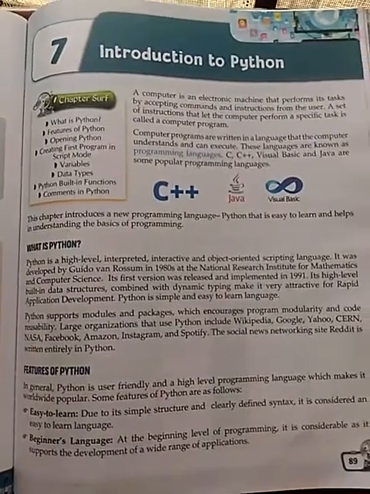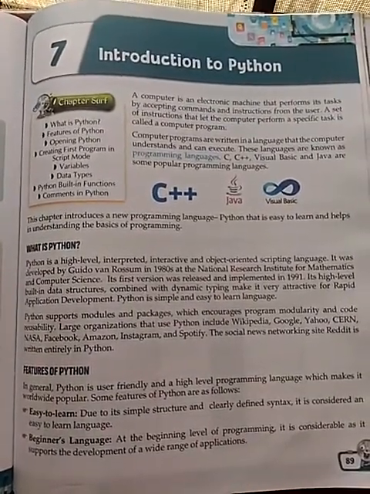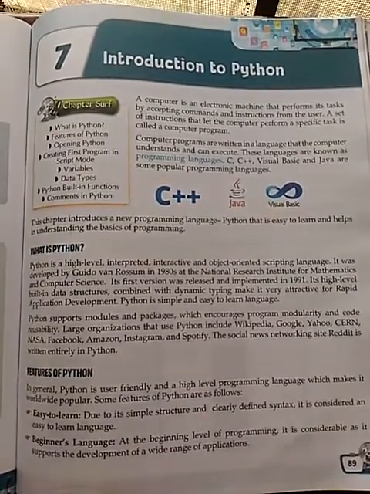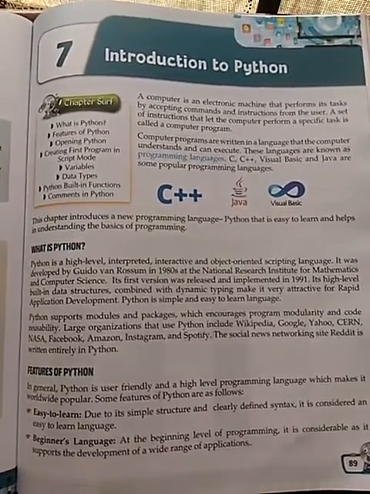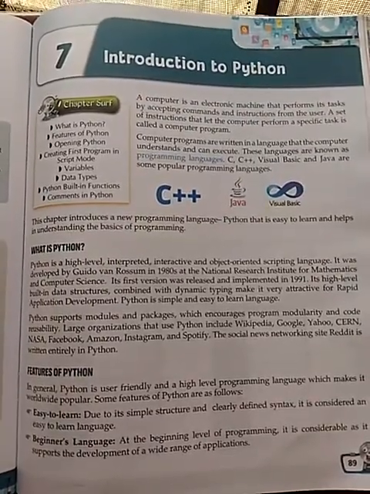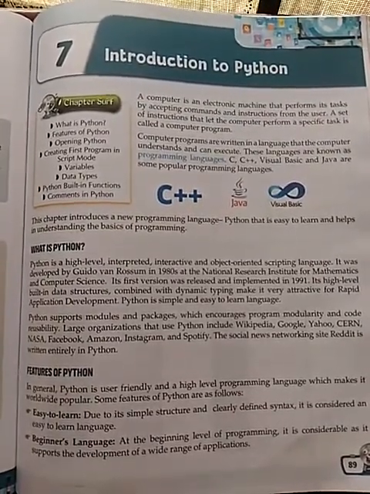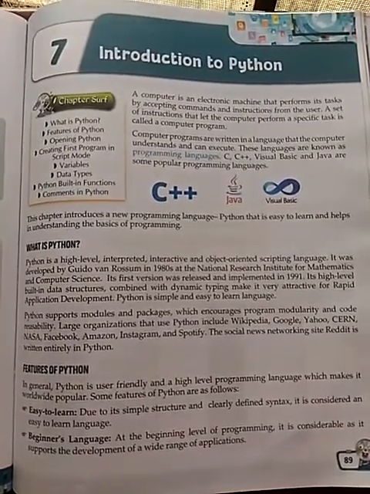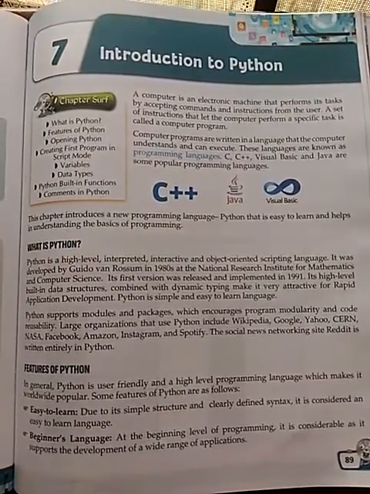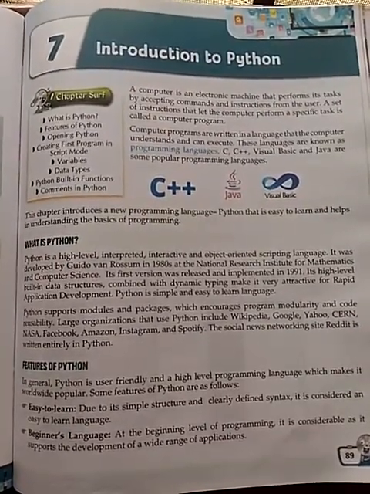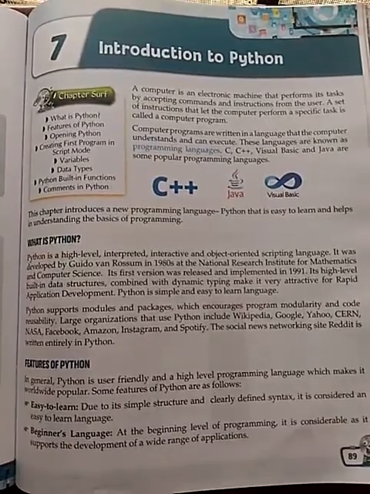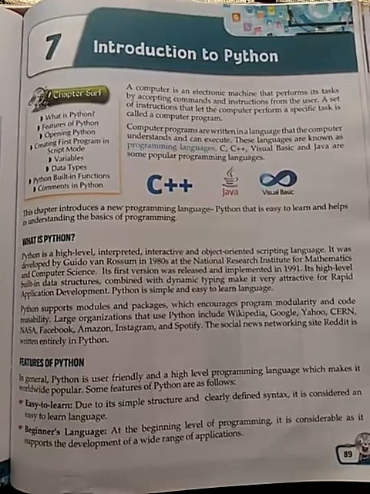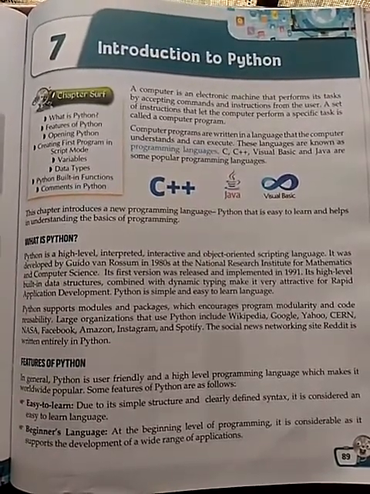Python is a high-level, interpreted, interactive and object-oriented programming language. It was developed by Guido van Rossum in the 1980s. The Python programming language is used for many purposes. For example, it is an object-oriented language. It can be used as a scripting language for websites. It is used for dynamic typing and to create dynamic websites in a very easy and customized way.